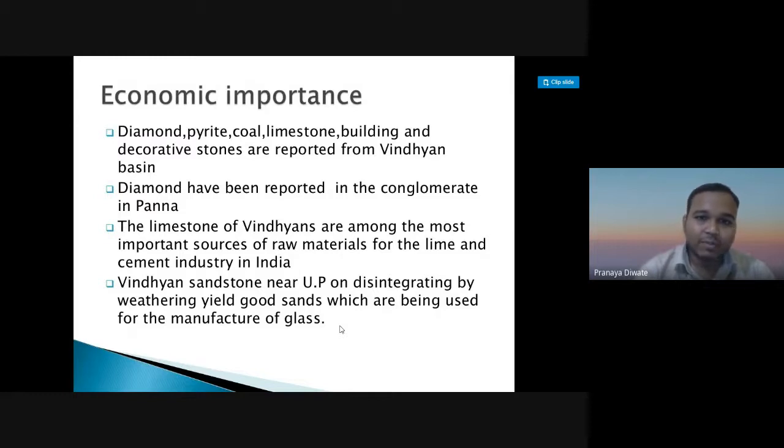So diamond, pyrite, coal and decorative stones are reported from the Vindhyan Basin. Each and every basin has some advantage, some important mineral in that formation.